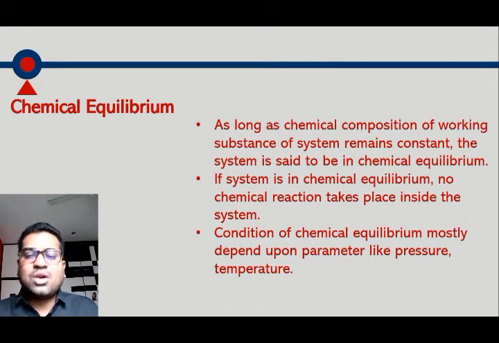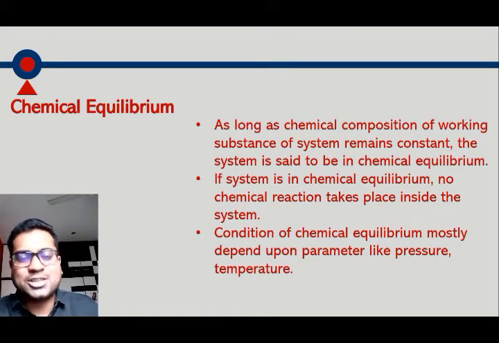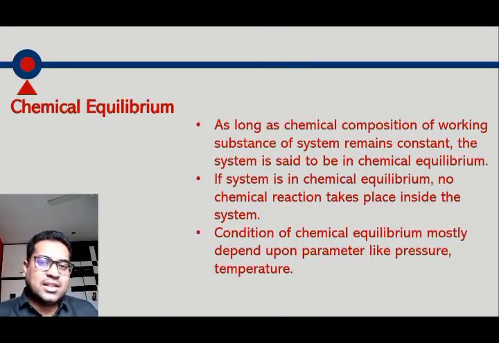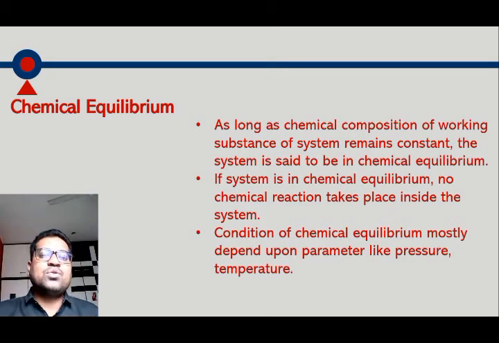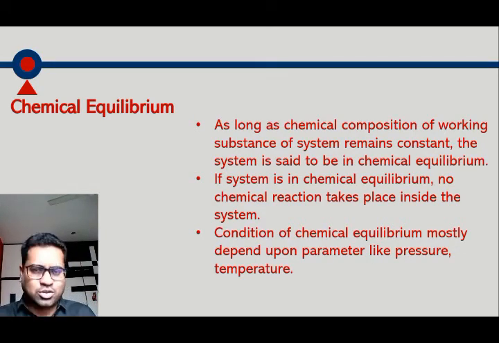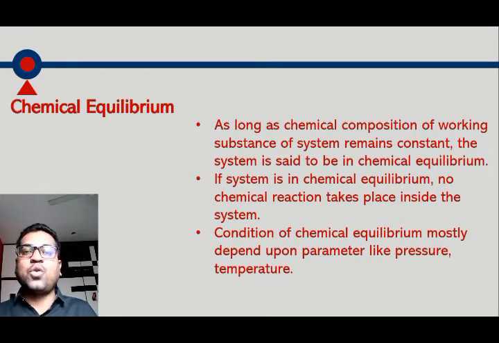Now another example: in atmospheric air we have nitrogen in contact with oxygen. There is the highest percentage of nitrogen in air and there is also 20 to 21% of oxygen in air. So there will not be any reaction of oxygen and nitrogen. Now if you increase the temperature of atmospheric air beyond 1000 degrees Celsius, 1500 degrees Celsius, what happens? Under such condition nitrogen is unstable, so it gets converted into chemical inequilibrium condition, so it reacts with oxygen to form NOx.